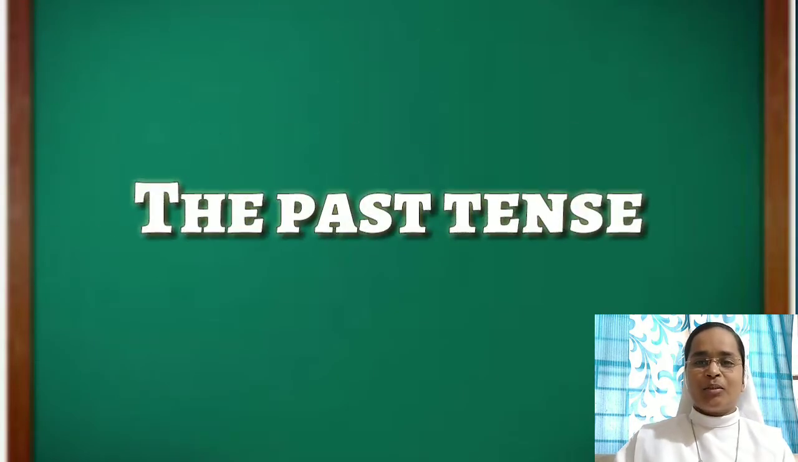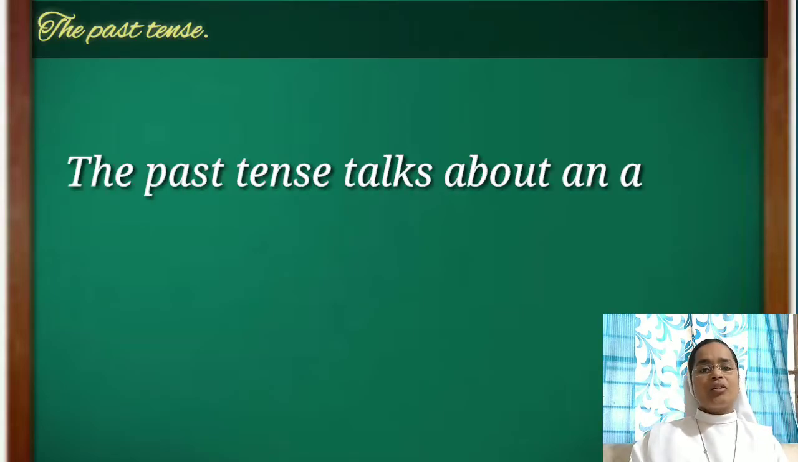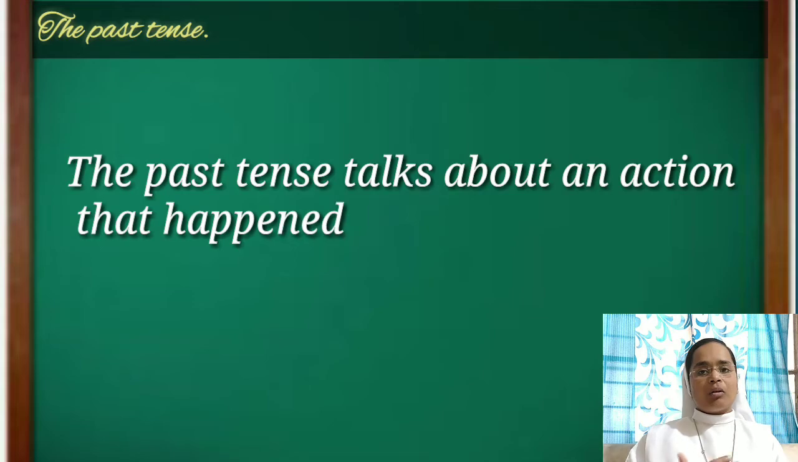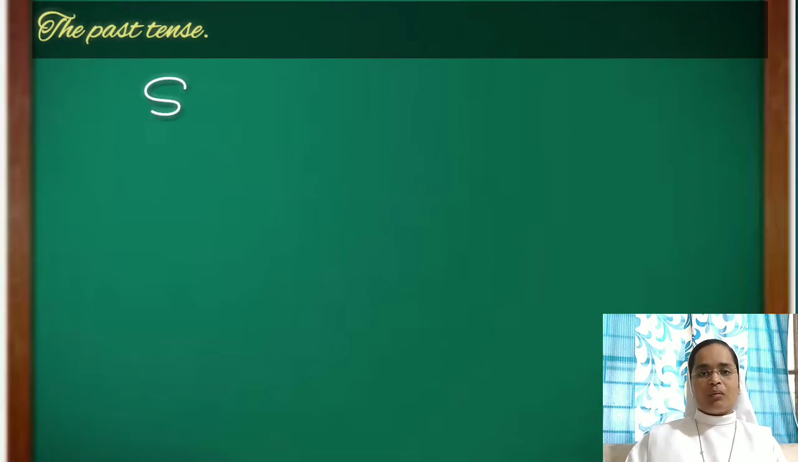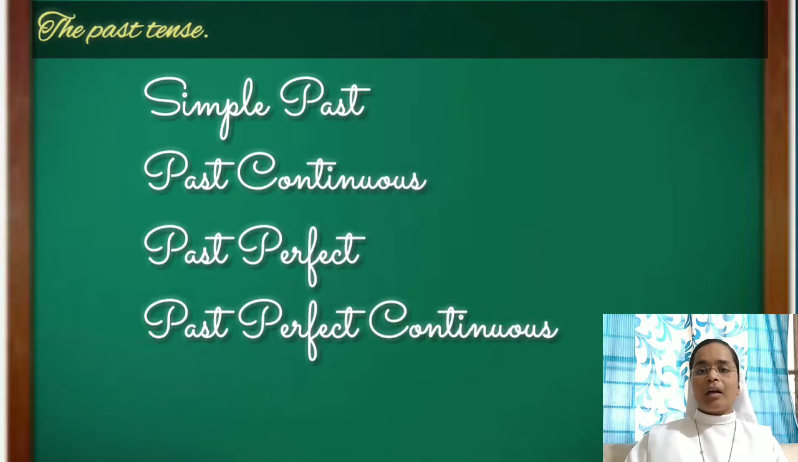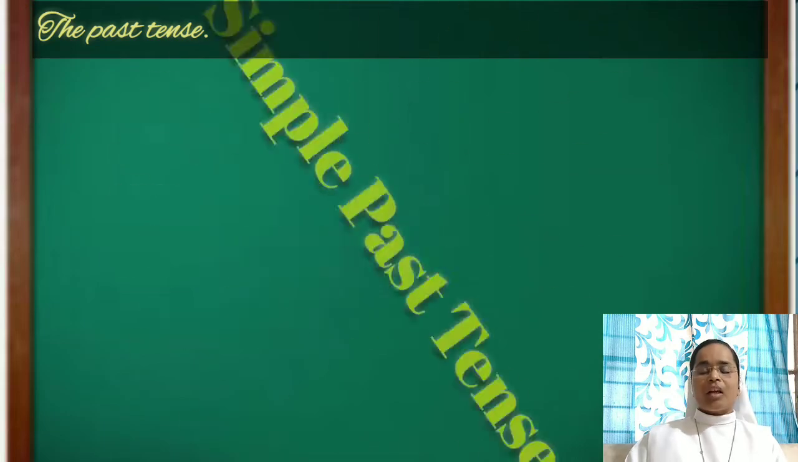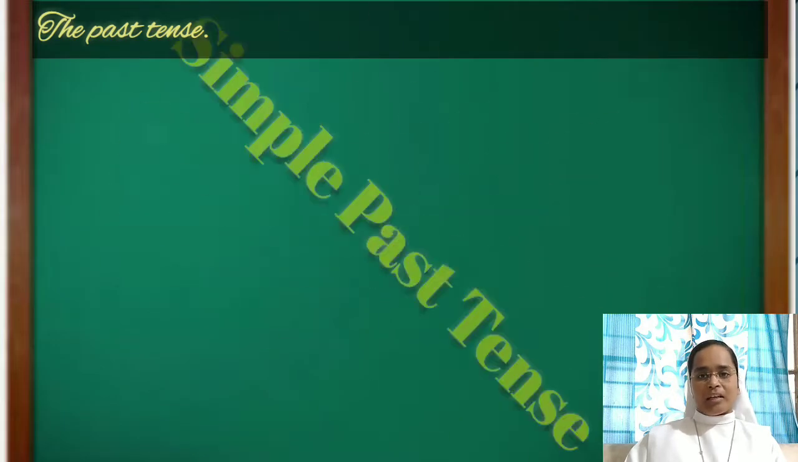Hello everyone. Today we are going to discuss past tense. As the name indicates, it tells about an action that has happened in the past. Same as the present tense, past tense also has four types, which are simple past, past continuous, past perfect and past perfect continuous tense. Let's now look at the first type, that is simple past tense.